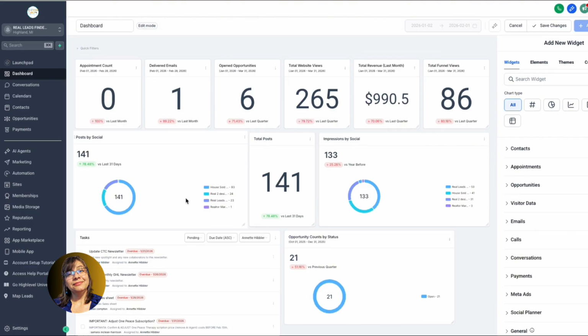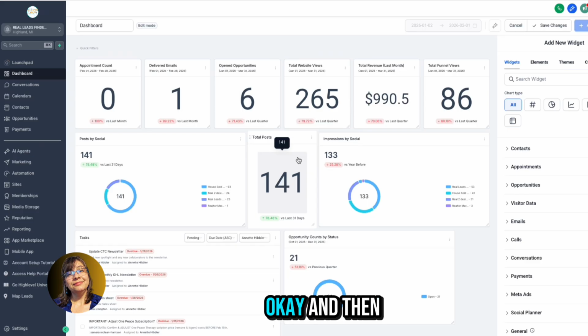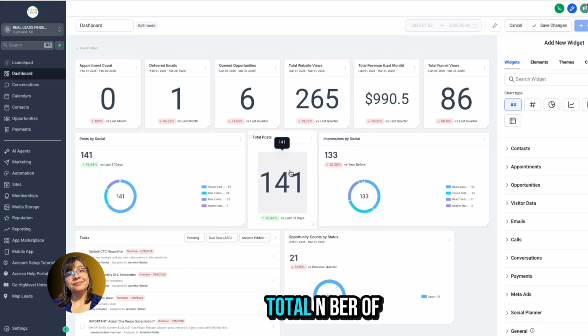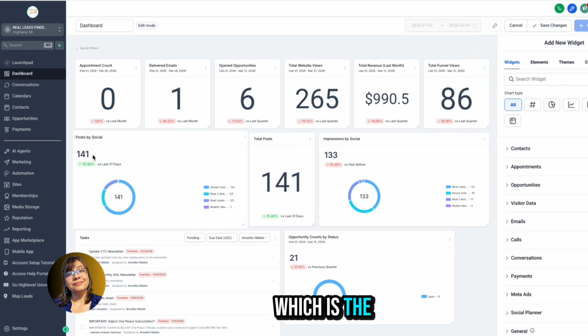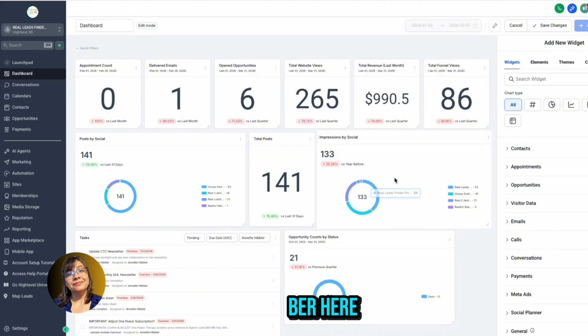This is LinkedIn and Instagram. Okay, and then total number of posts, you see right here. Say I just wanted the total number of posts, I could just do it here, which is the same number here. Total impressions by social, it gives me the total number here, and then it breaks it down by social account that I have integrated with GoHighLevel.